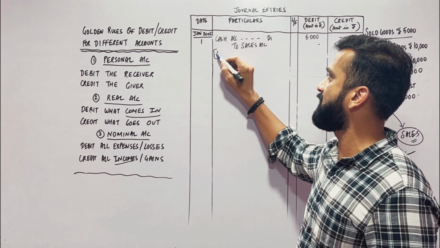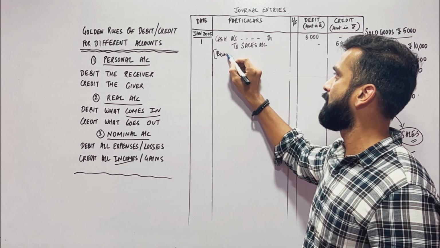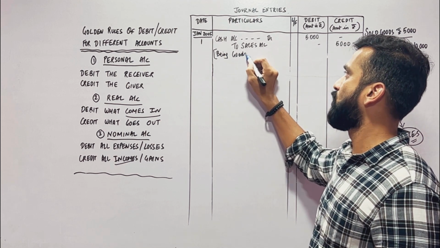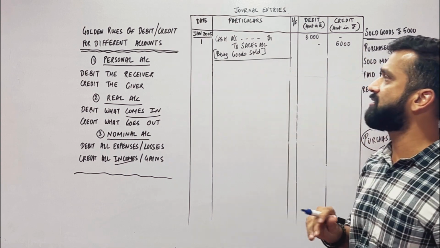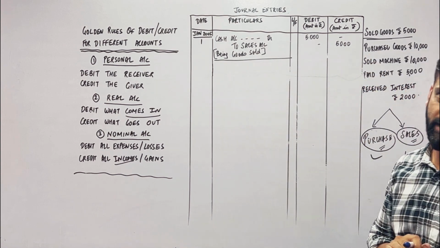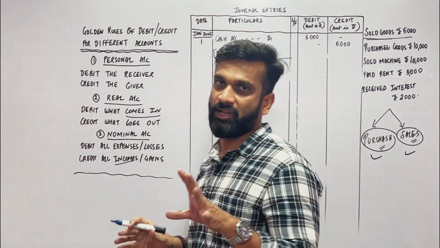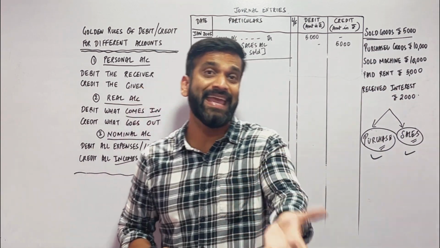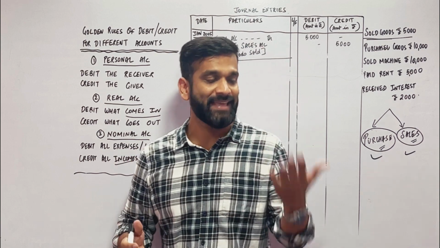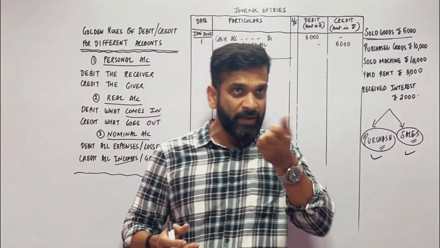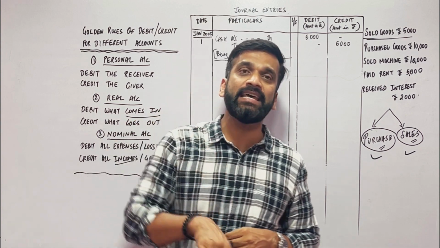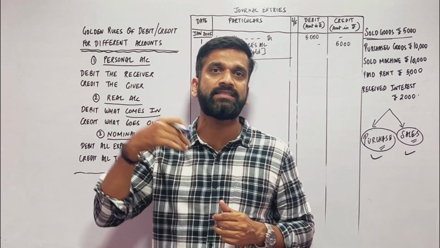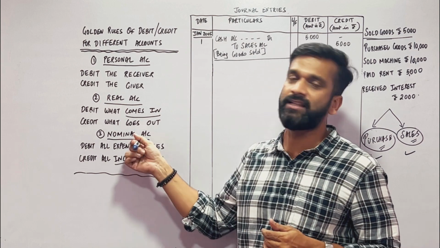You have to write a narration, being goods sold. Write being and copy the question. Being goods sold. So this is the first journal entry. Hope you understand. First journal entry. Sold goods. Cash account, sales account. Cash is a real account. Debit what comes in. Cash comes in. So cash account is debit. Sales is an income. Sales is credit. Credit all incomes and gains, nominal account.